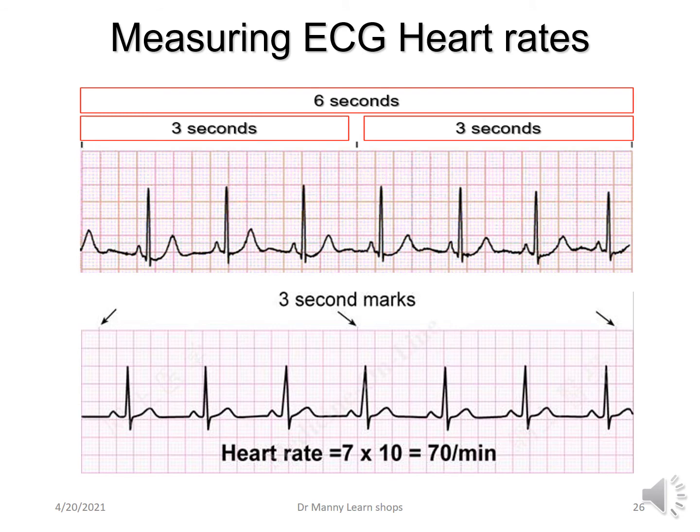So have a look at the rhythm strip below. You've got the markers there indicated by the black arrows. And you count the number of complexes or cardiac cycles or electrical cardiac cycles in a 6-second rhythm strip. 1, 2, 3, 4, 5, 6, 7. 7 multiplied by 10 equals 70 beats per minute.